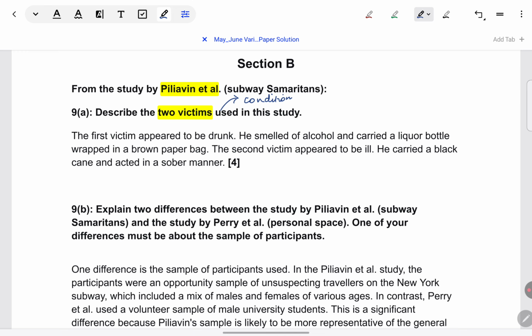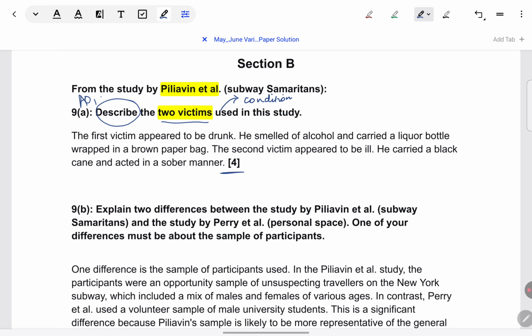But I would get confused if I was a student that maybe they're asking about the appearance of the victims. However, in the mark scheme, it is clearly specified that for appearance, they will not be giving much credit. So, the wording I would expect if they wanted to know about the appearance of the victim would be specific, like describe the features of the victim or the appearance of the victim. So, if you see a question like this in the paper, where just two victims is mentioned, think of it as the victim conditions.